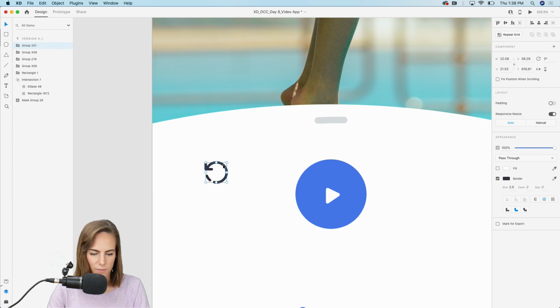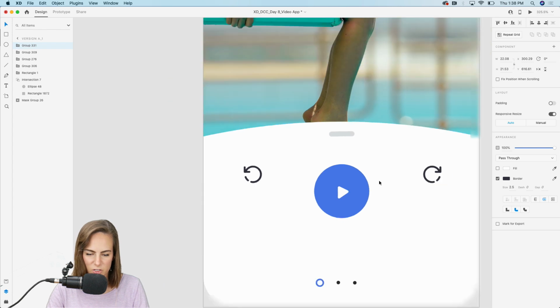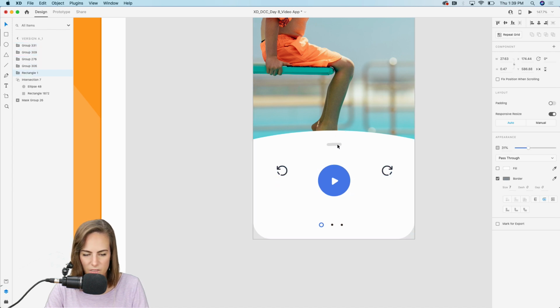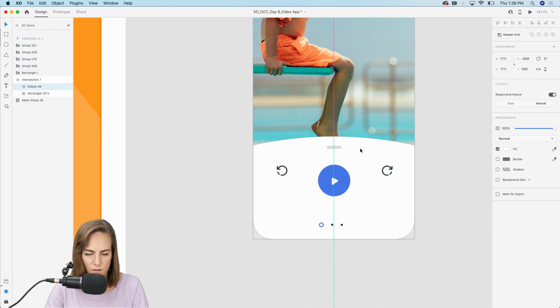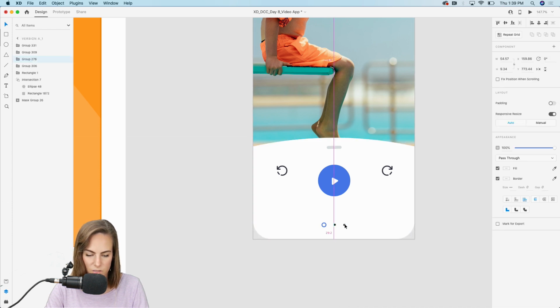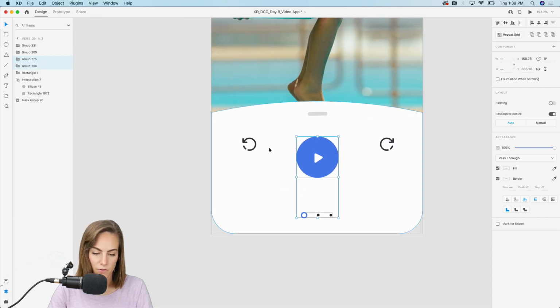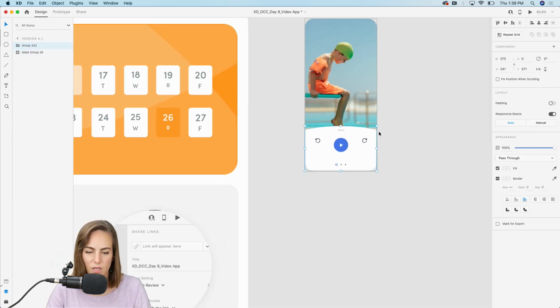Just line it up there, make another one, and I'll use the flip tool to just flip that icon. Maybe you can move these down a bit because I don't need that much space. And I'll move this down. Okay. Make sure this is centered. So that looks good. I'm going to group all of these. Command G to group.